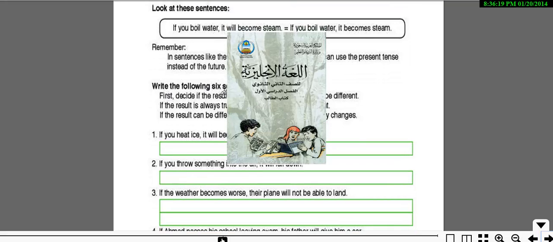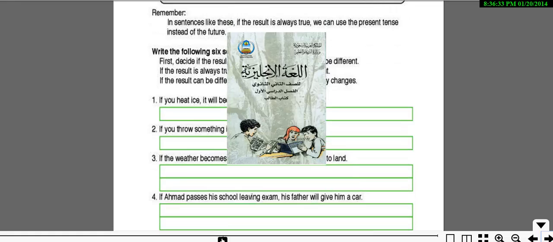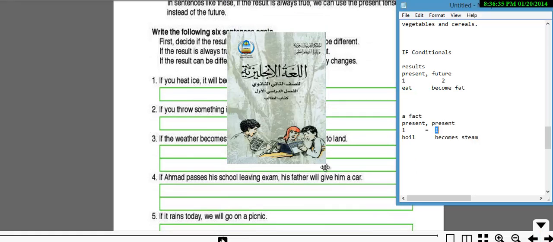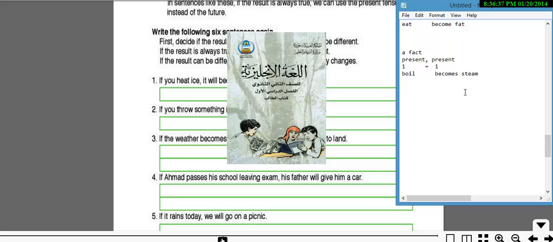Now write the following 6 sentences again. First, decide if the result is always true or if it can be different. Second, if the result is always true, change the future to the present. If the result can be different, copy the sentence the way it is without any changes. For example, let's try to work with number 1.